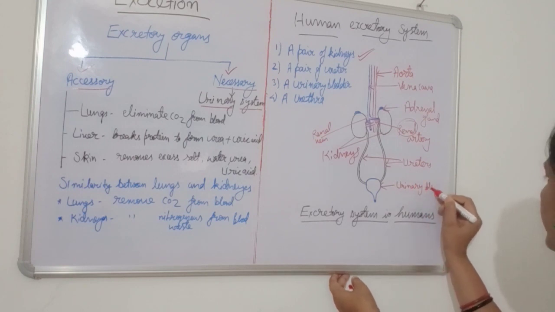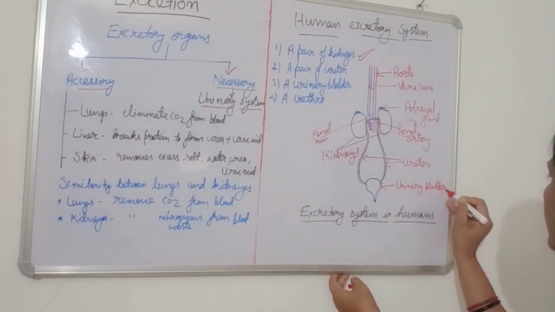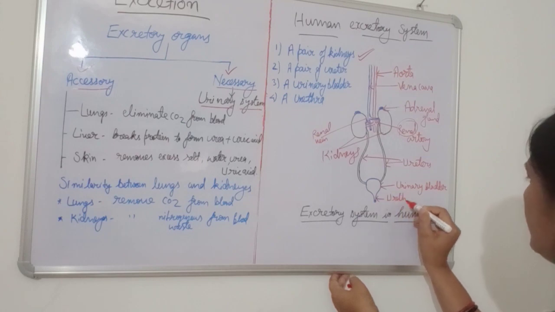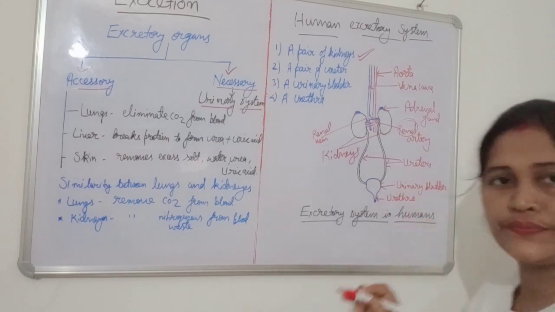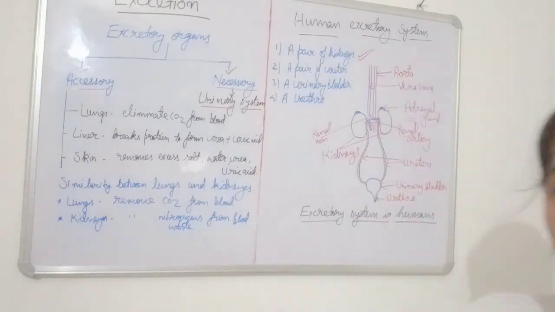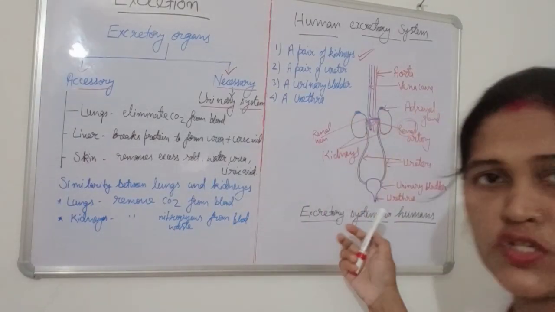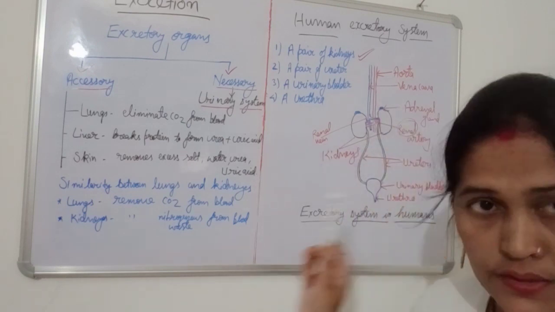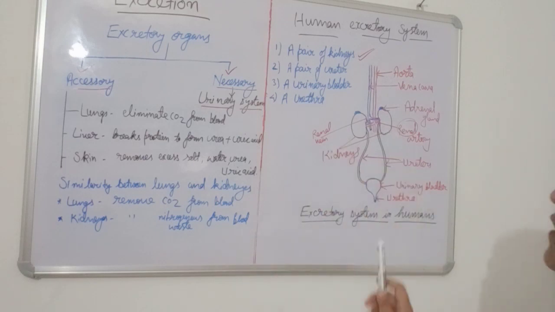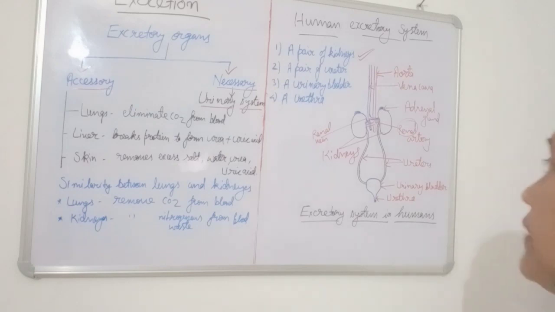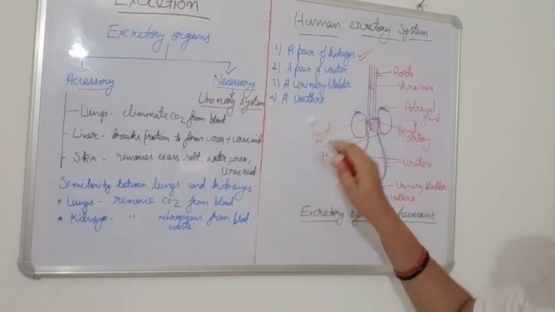Urinary bladder, and this is the last somewhat tubular structure. This is a urethra. So I hope all of you are observing this diagram and understanding. These are the different excretory organs, different parts of the human excretory system or urinary system. One by one we'll discuss.